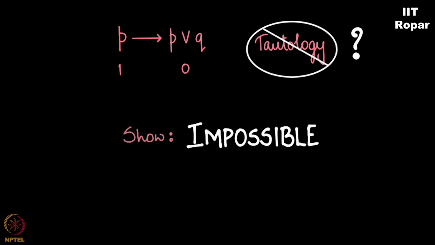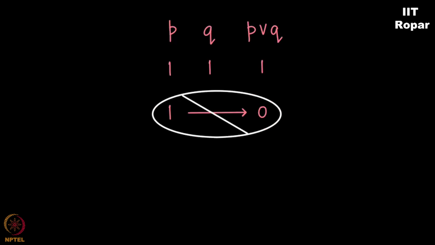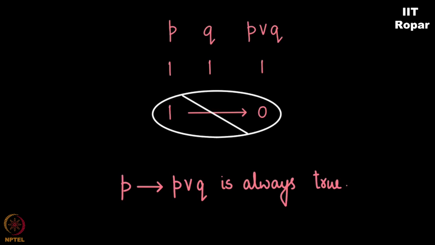And how do I do that? Let me say P is 1, then this P becomes 1. When this P becomes 1, irrespective of what Q is, P or Q will be 1. So you can never have 1 implies 0 ever, which means this implication will always be true, which means it is a tautology. You see the ingenuity of this argument. I did not write a truth table, but still showed that every entry here will be 1. It can never be 0.